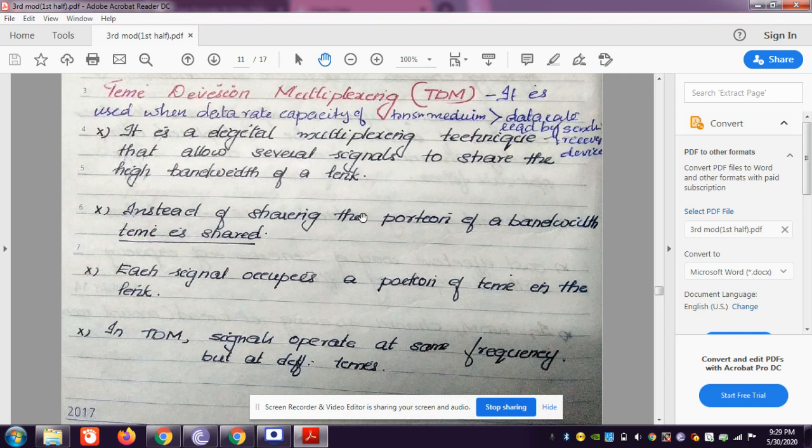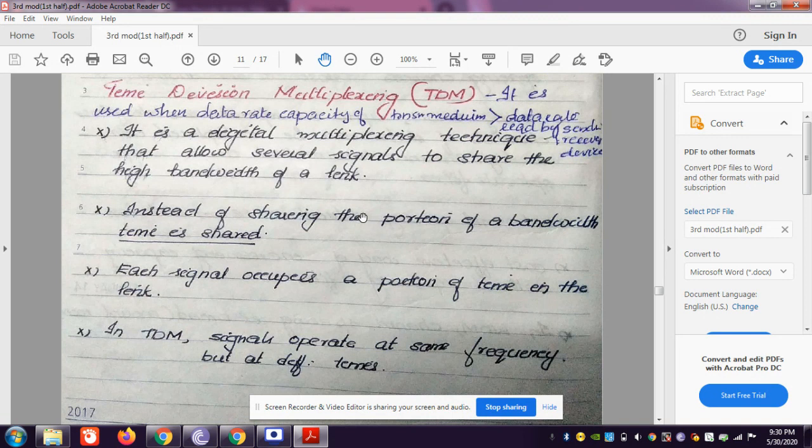So, what is multiplexing? Multiplexing is the wise use of bandwidth in order to achieve the utmost efficiency, privacy, and anti-jamming. Multiplexing is broadly classified into two, analog and digital. The analog technique is classified into two, FDM and WDM. FDM means frequency division multiplexing, and WDM means wavelength division multiplexing. And next is today's topic, that is digital multiplexing.